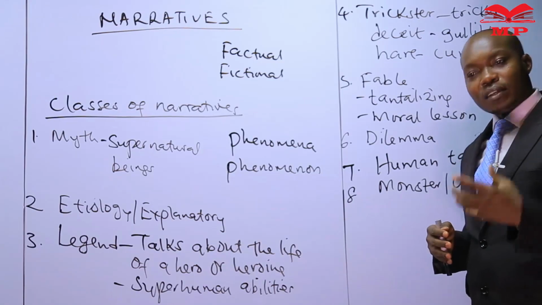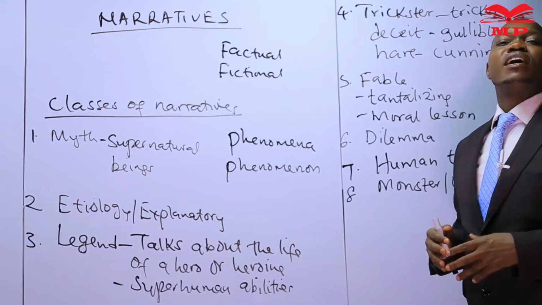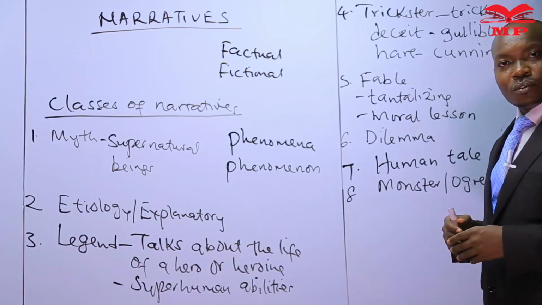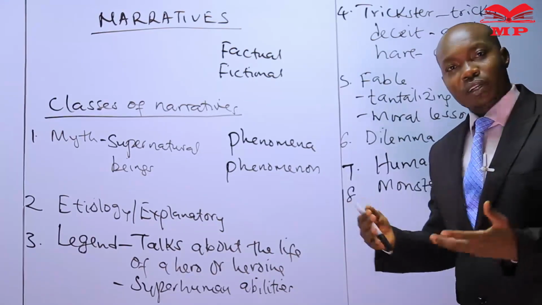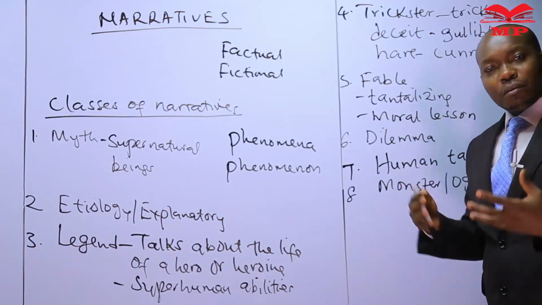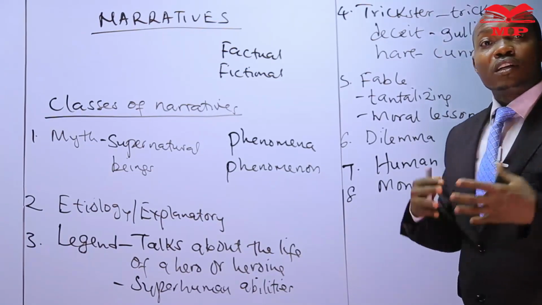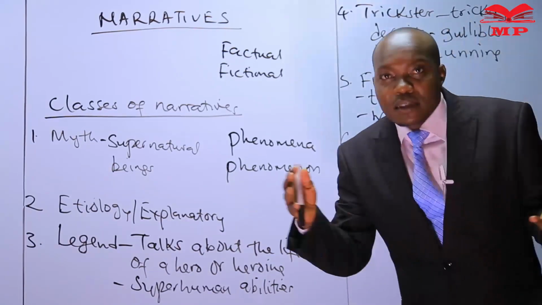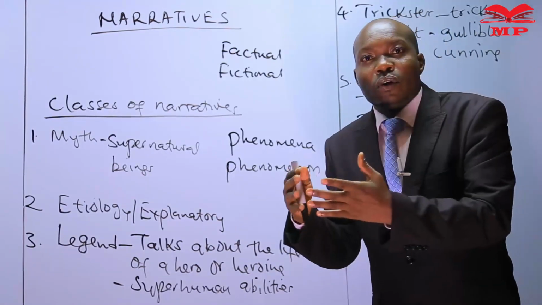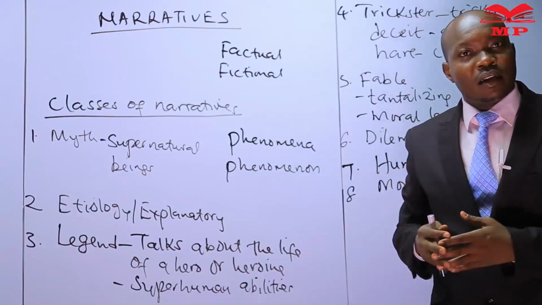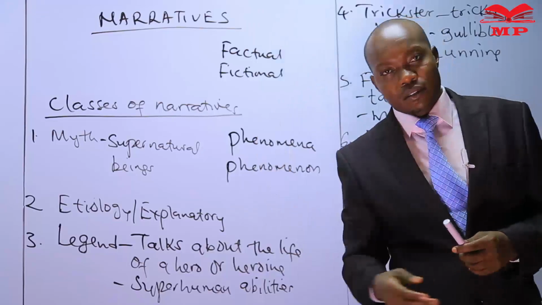Ogres, in most cases, attack a character whose behavior is unbecoming, whose behavior does not conform to the dictates of the society. For example, there's a story about a young lady who didn't want to be married by men in her community because to her all of them were not good looking. And so the word spread to the land of the ogres.